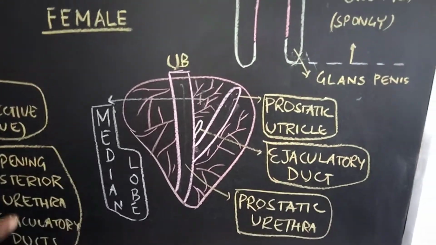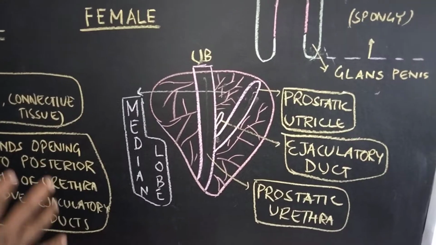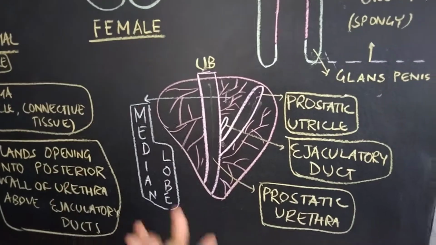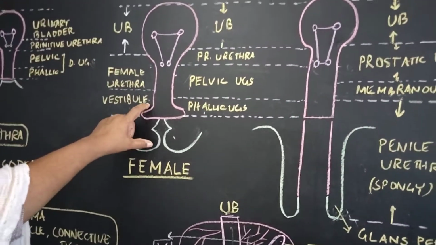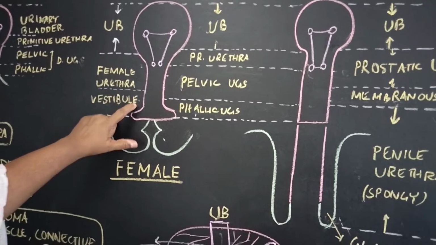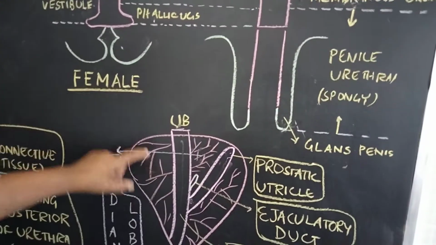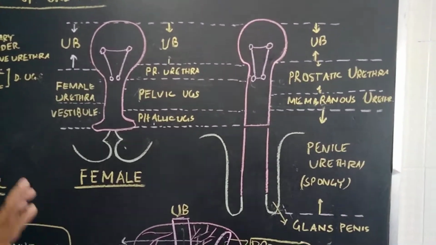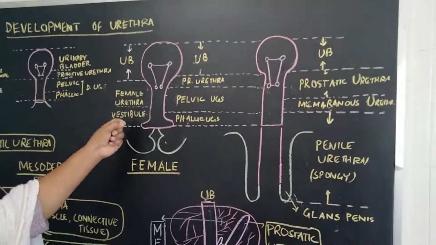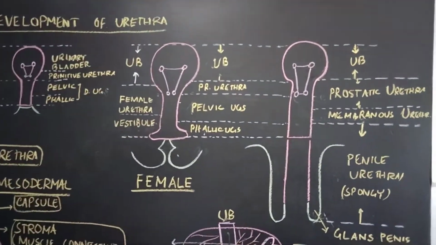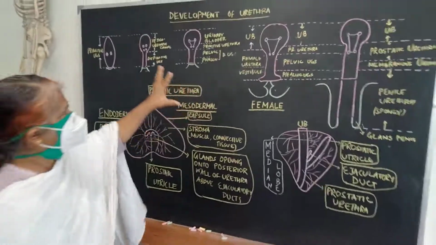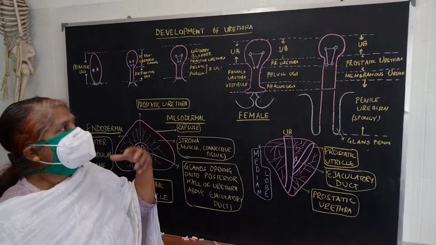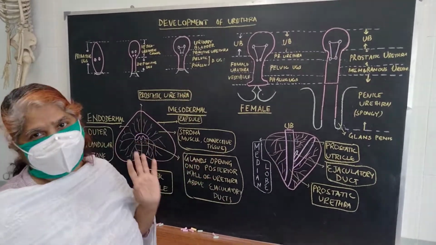Now which gland in the female corresponds to the prostate of the male counterpart? In case of female, there are some paraurethral glands in the vestibule, the paraurethral glands of Skene. They correspond to the prostate gland. So the prostatic utricle corresponds to the vagina in case of female, and the prostate corresponds to the paraurethral glands in the vestibule. This is all about the development of the urethra in case of male and female, which is very important from the surgical point of view and also from the examination point of view. Okay.